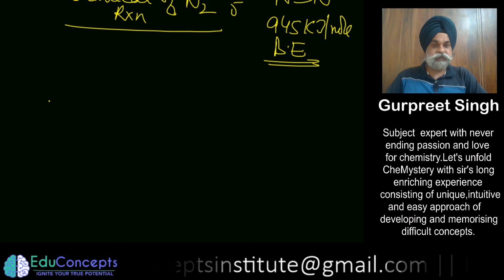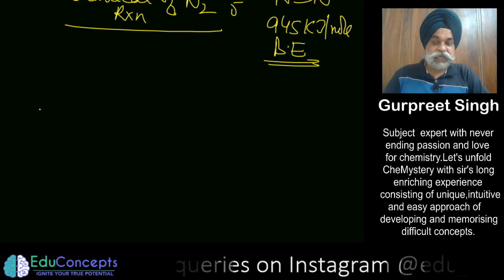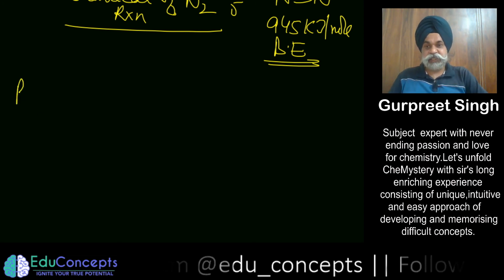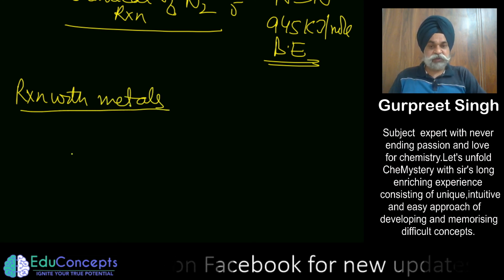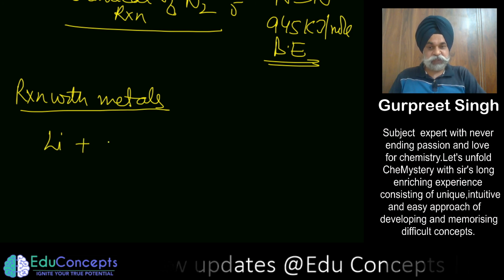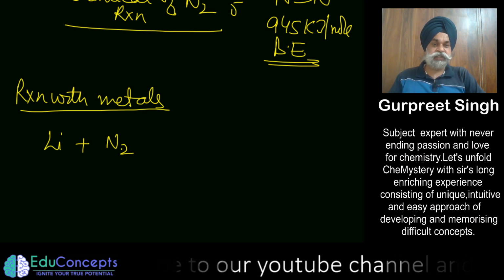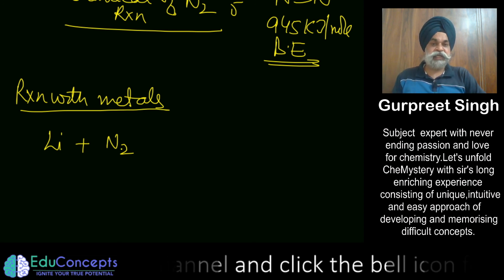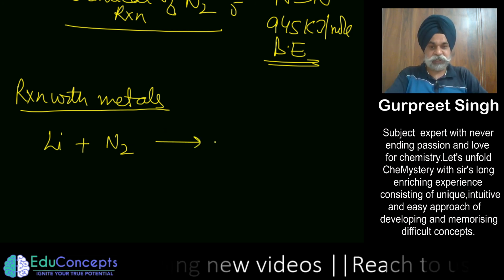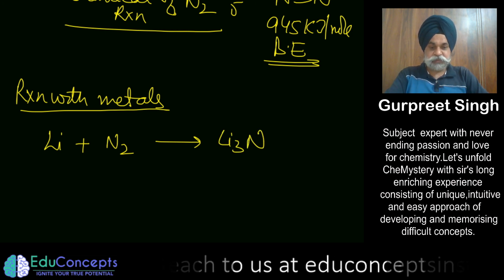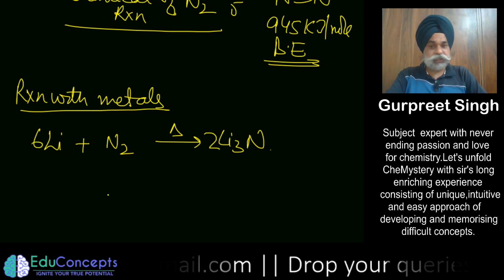So let us study the reactions where nitrogen could react with different metals and non-metals. First, reaction with metals. From the S block, among the alkali metals, lithium shows an anomalous behavior: unlike other alkali metals, it reacts with nitrogen to form lithium nitride. It has to be heated a little, and you could balance it like this.